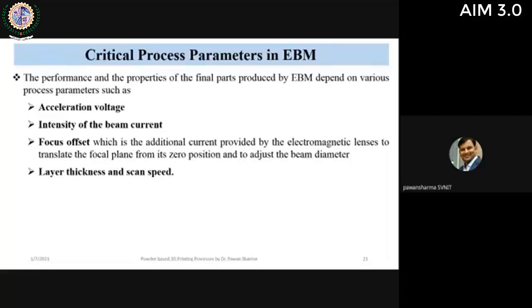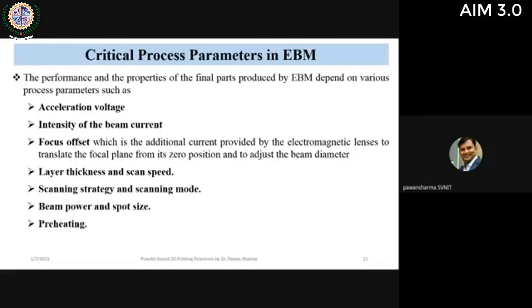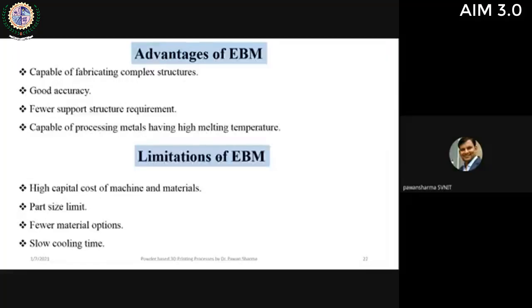Then layer thickness, just like other 3D printing techniques, and scanning strategies and scanning modes, how the electron beam is moving onto the part surface. It is also very important because it can be used for preheating, this scanning strategy or tool path generation. Then beam power, spot size and preheating. So these are the critical process parameters in the case of EBM techniques.